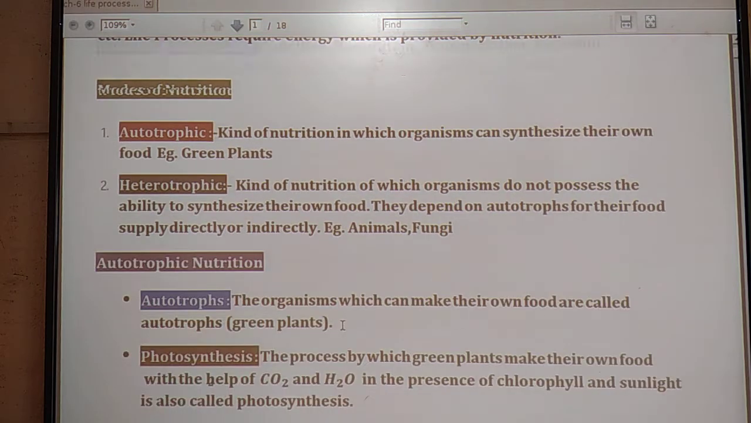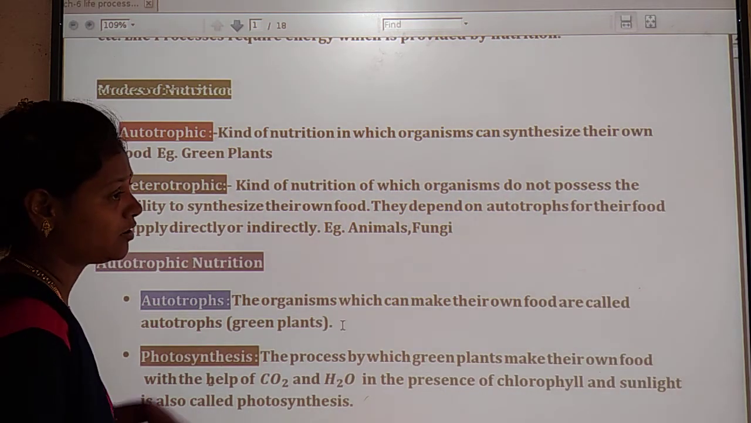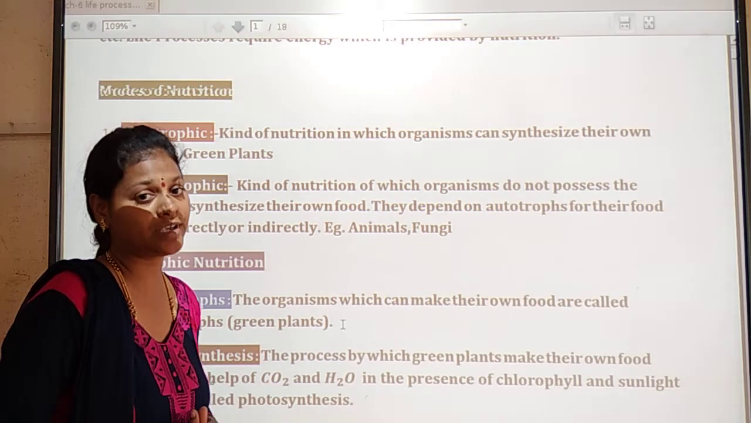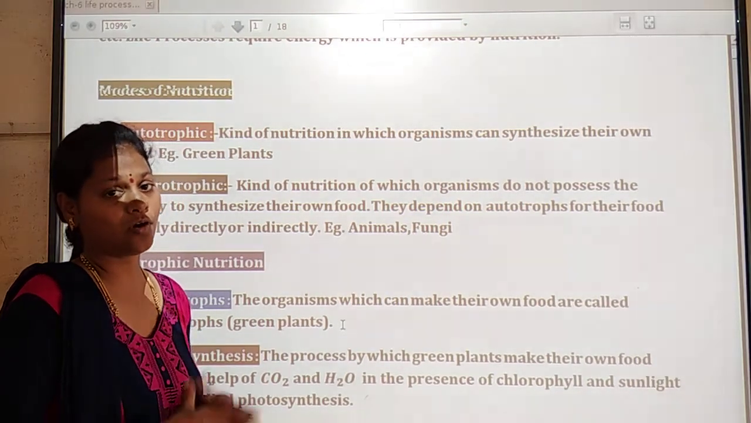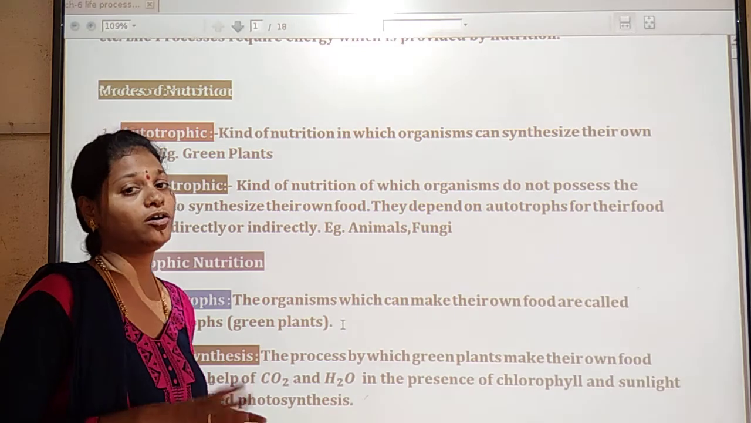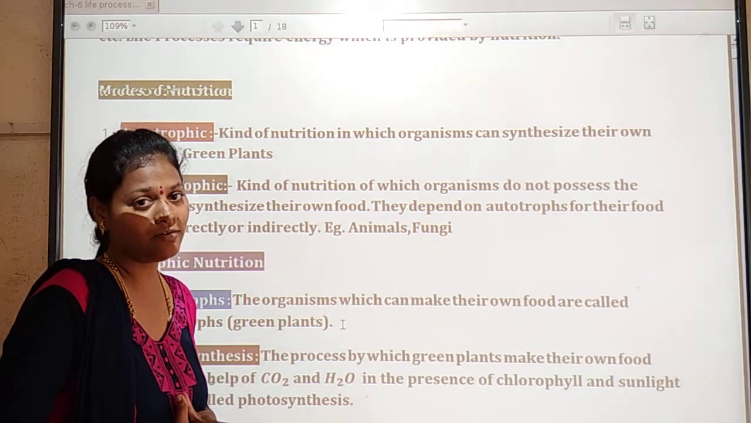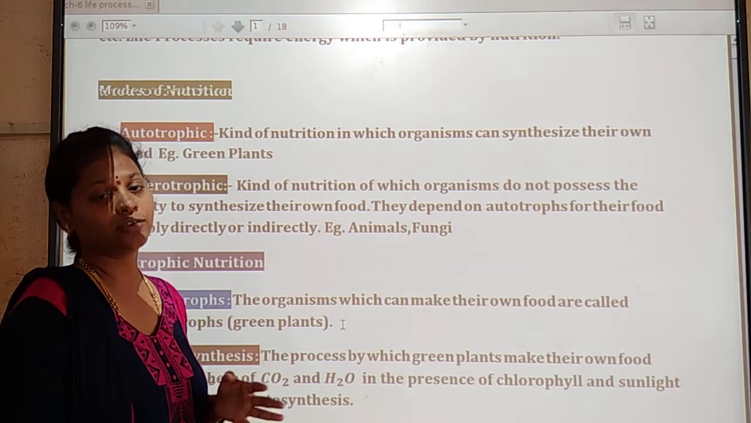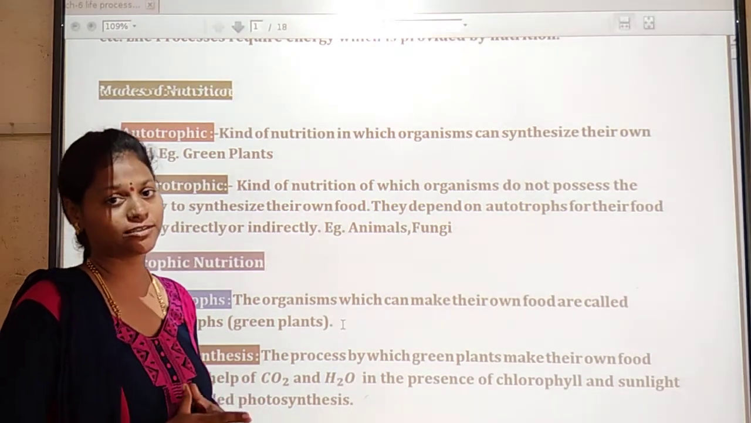So what are the modes of nutrition? How can we get food? All human beings and all living beings can get food from what? Plants and also animals.